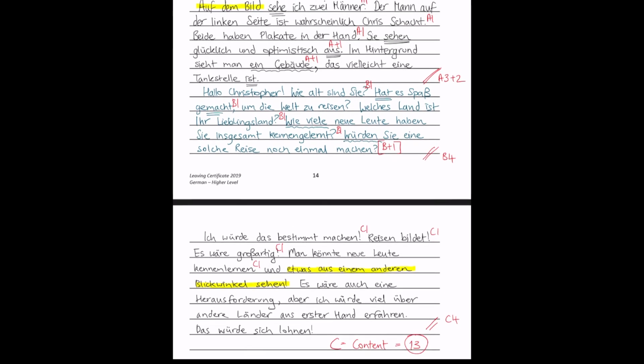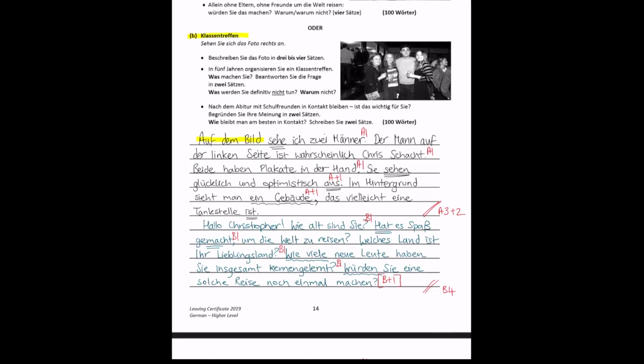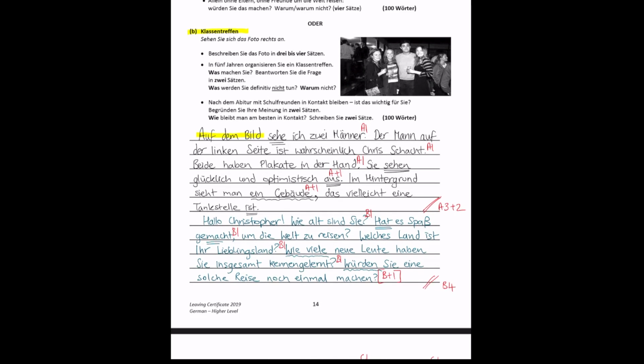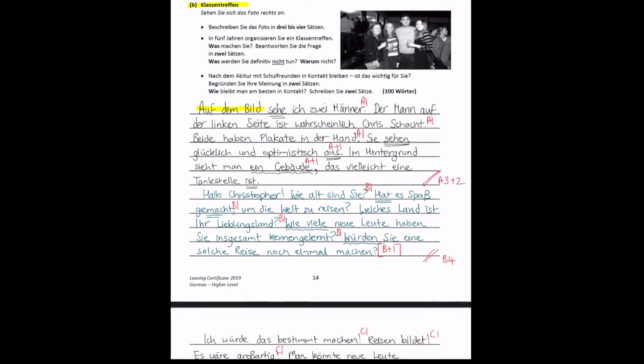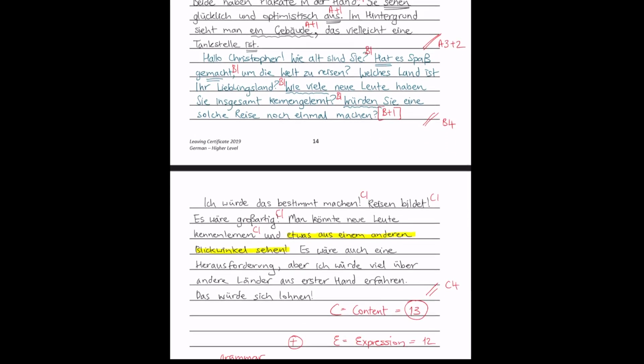Now you may ask, is there a context in which you wouldn't get a mark? Well, for example, if you had said, I would do that, but then you hadn't really answered the question. Maybe you had started to talk about Christopher again, or you just had run out of vocabulary in answering why you would take such a trip. Then you wouldn't have got the content marks for that paragraph. This brings us on then to the expression mark.